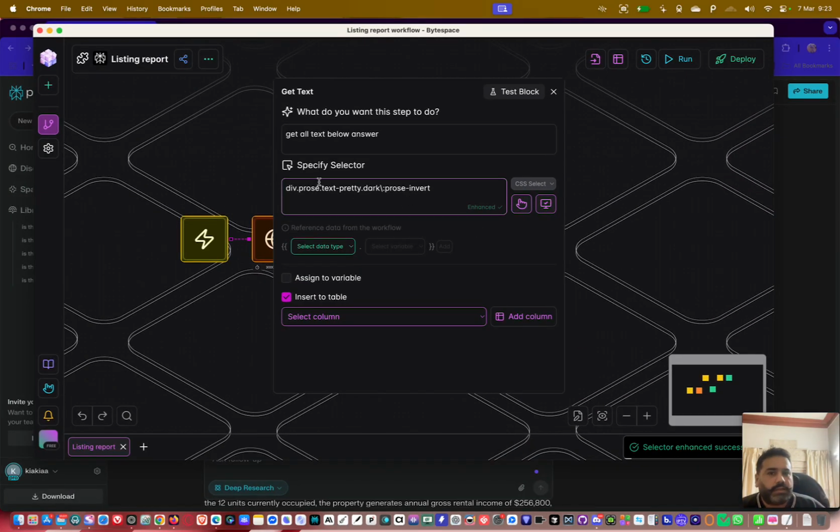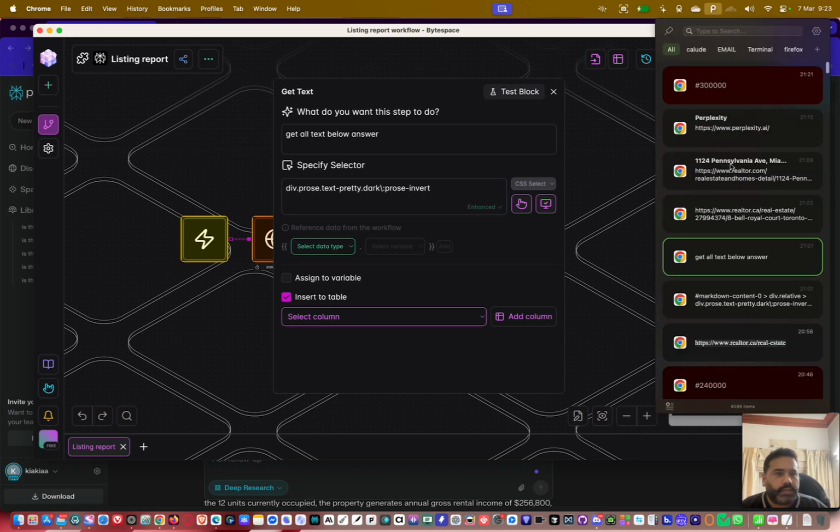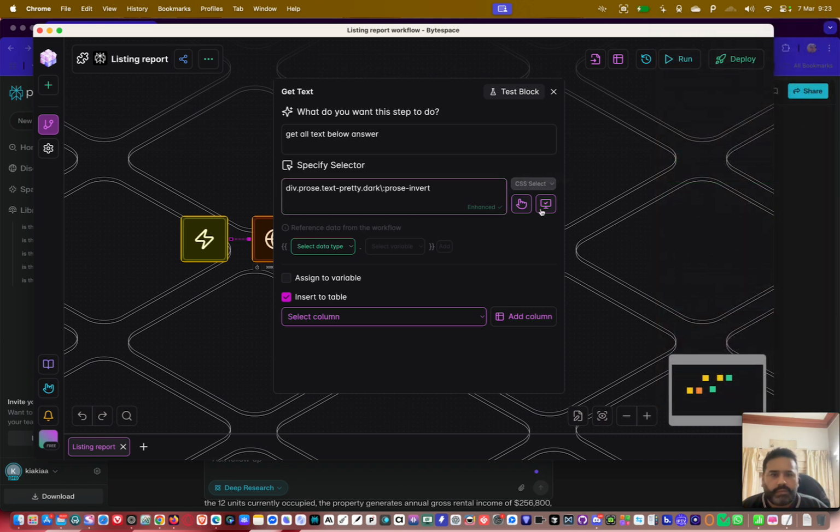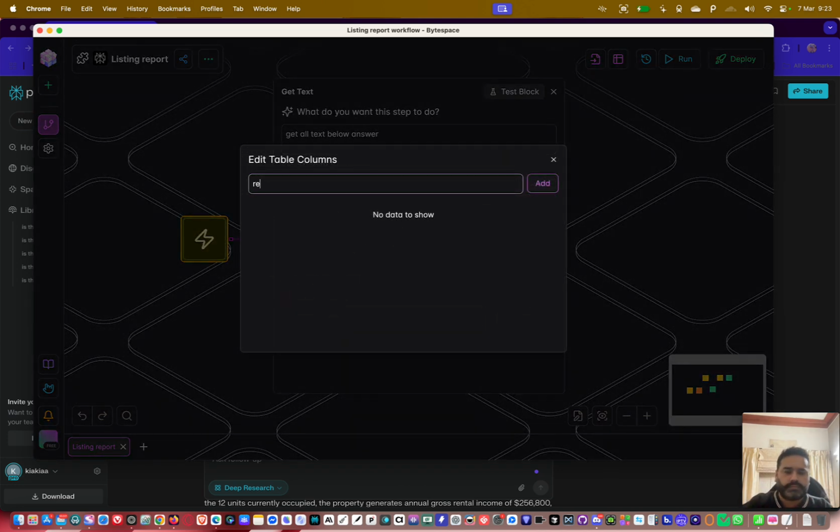see this. I have no idea why it selected this one before, it selected something else. It selected this. I think it's the same thing, right? Markdown content, div and all. Let's copy and verify this. Okay, it's working, right? And now let's suppose you got the variation selected and everything. Now what you have to do, you want to put this data in a PDF, oh, sorry, in a column or in a table. So we just add a table here and we say report, and it's a text, right?